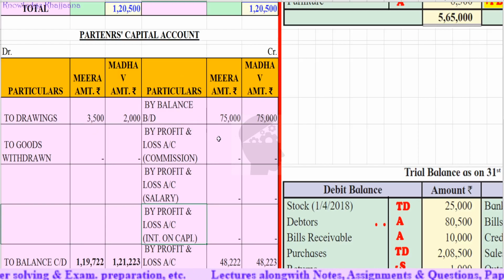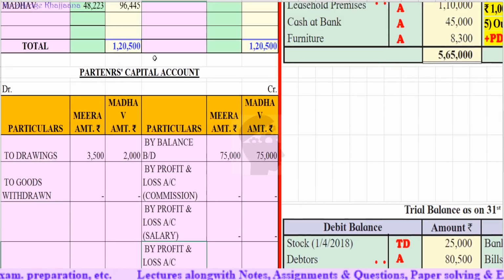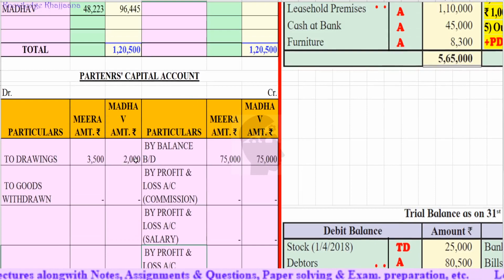Okay, that's why the balance of capital goes on fluctuating, it does not remain the same. Why did we create it in the same account, in the partners' capital account by the fluctuating method? Because a separate current account balance was not given. If a separate current account balance would have been given, then we could have clearly understood that they are maintaining their capital by the fixed capital method.